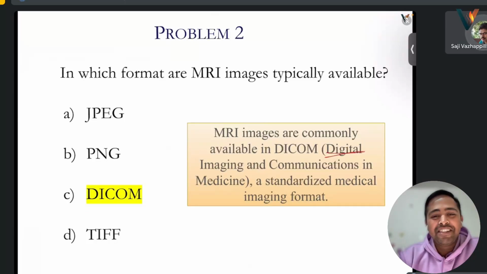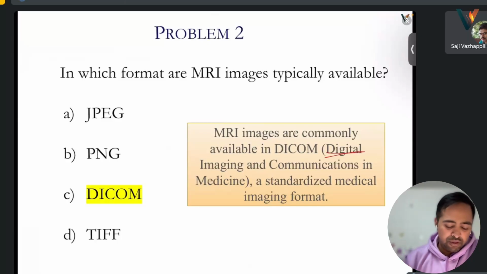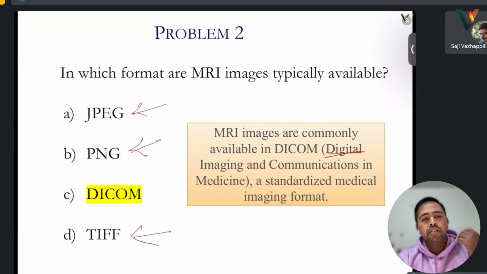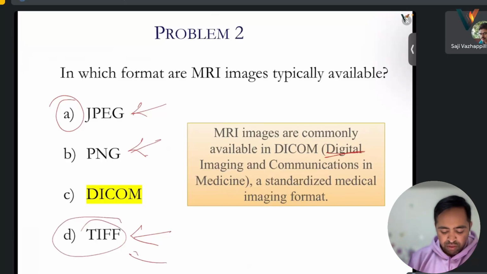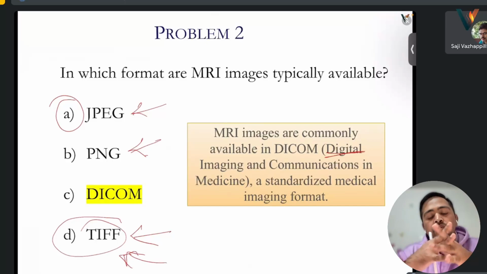Digital imaging and communications in medicine. Like we discussed, there are different encryption techniques for all of this, and they have different properties. JPEG is one of the most commonly used because it has the best compression technique without losing quality. It yields good results. But since we want lossless saving, it is DICOM. TIFF is also there, but TIFF is not able to keep a lot of data. The file size becomes very big.